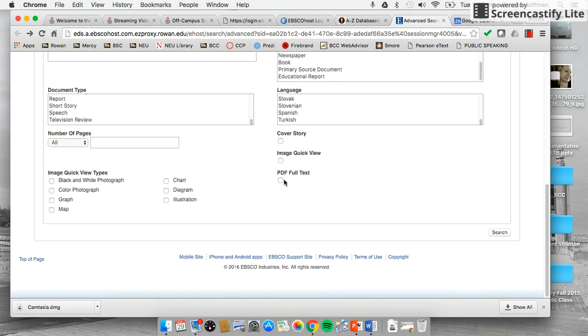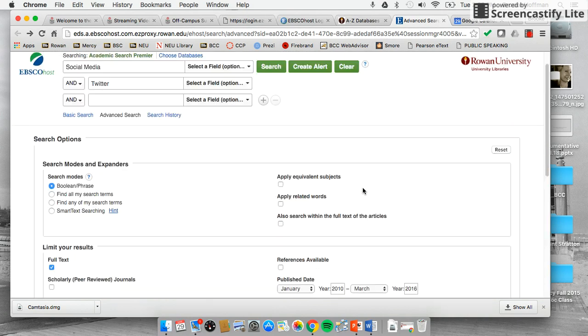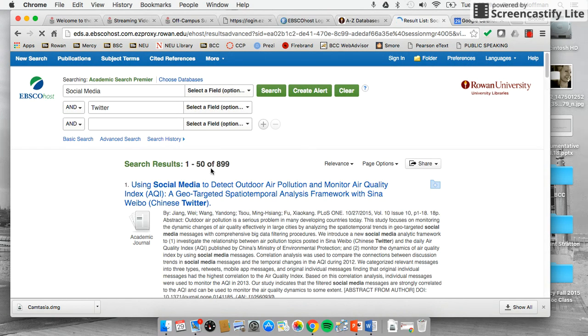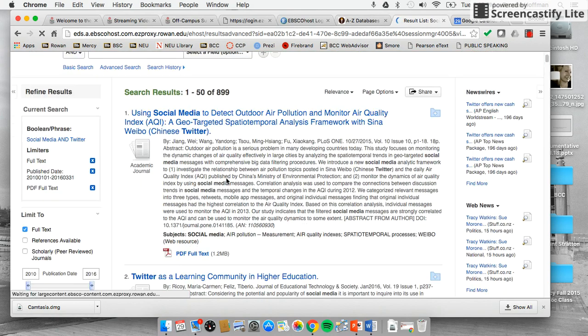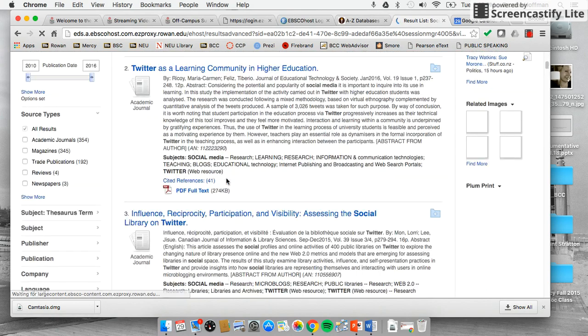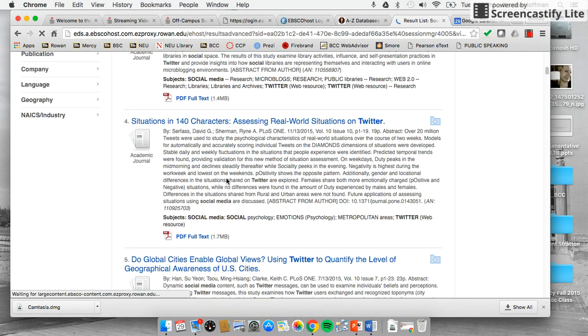So let's see, PDF full text is a great idea. So that's good. That's how I would like to start out with a search. So let's go ahead and search. What have we got? Look how less we have. I mean, it's still a lot, but 899 articles. And we can make that a little bit more specific, but it gives you a lot less to work with.